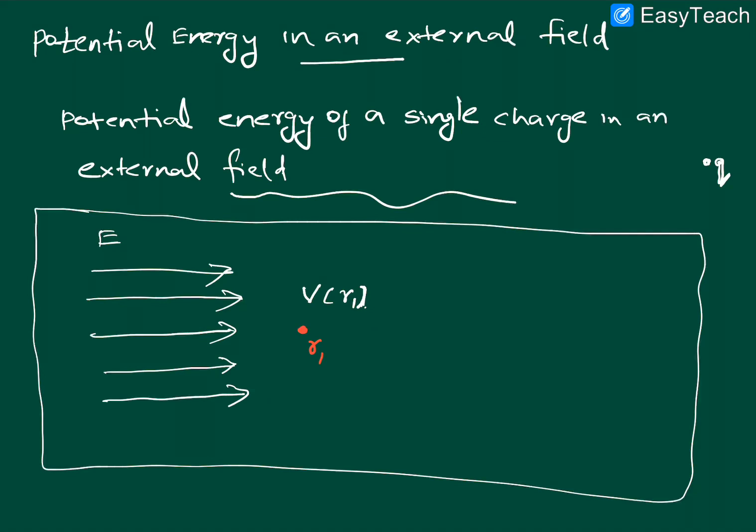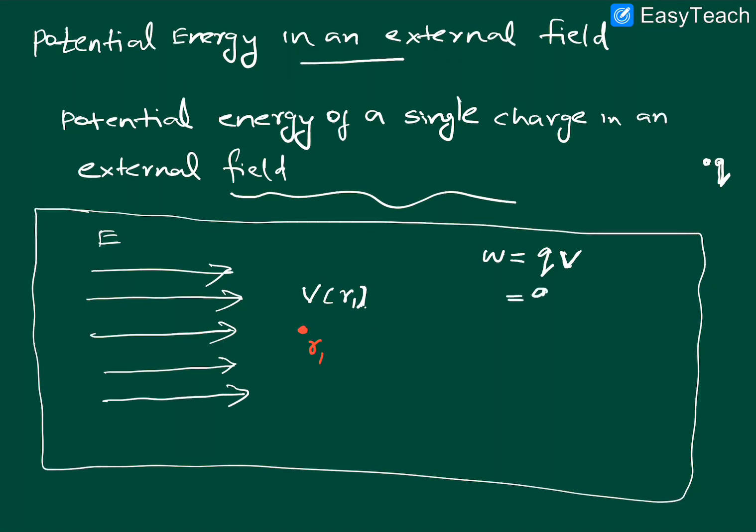Okay, so already there is a potential V of R1 at the point R1. Now you are trying to bring your charge from infinity to that point where there is already a potential of V of R1. So you need to do some work. What is that amount of work done? W. Generally W is equal to Q into V. Okay, here your charge is Q and V is the potential at that point.